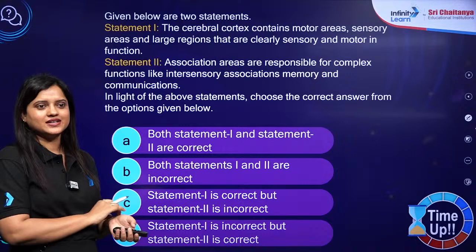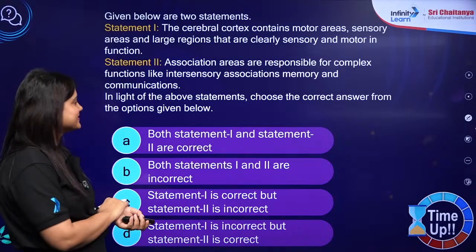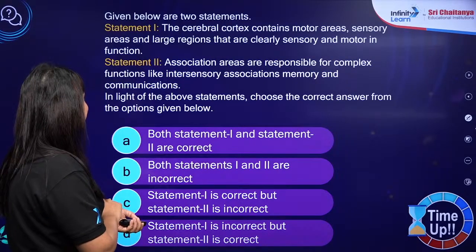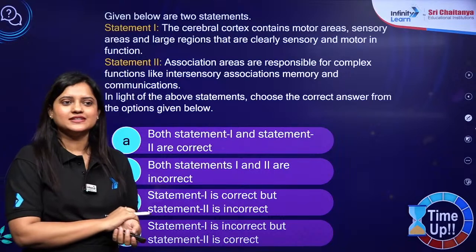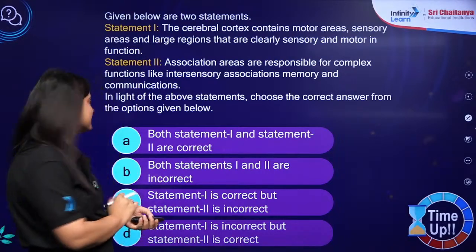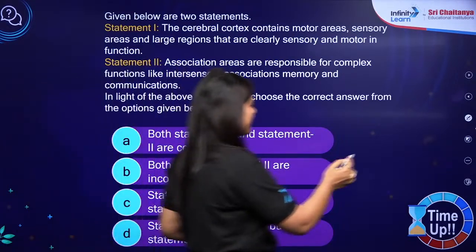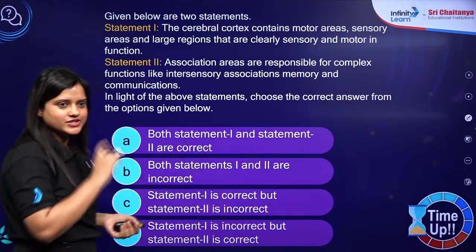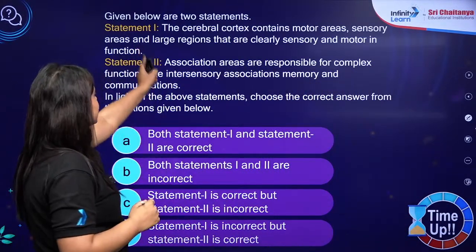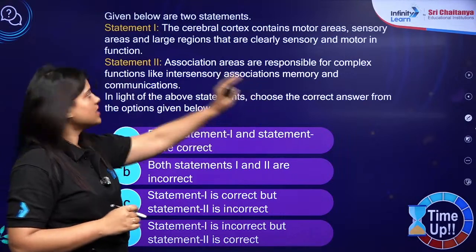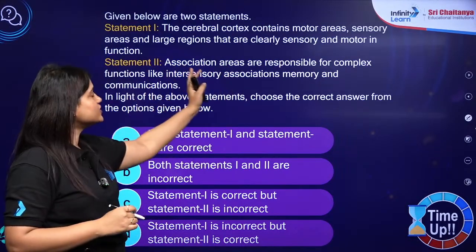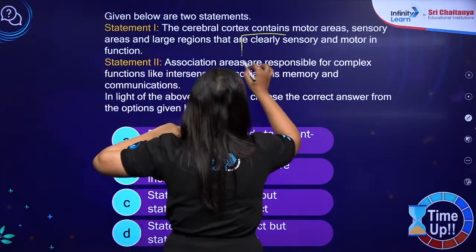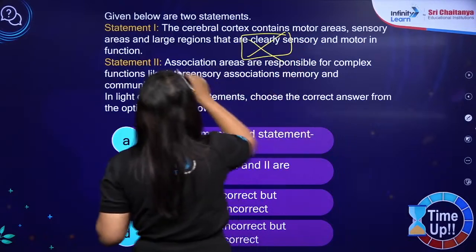A, okay, Chitra, Vishal, Abhishek. No. Can you please try this again? You guys have joined now, neural control and coordination. The cerebral cortex contain motor area, sensory area, large regions that are clearly sensory and motor in function.